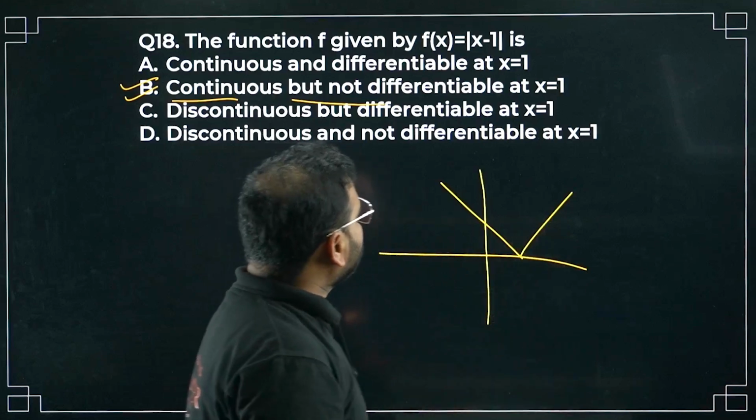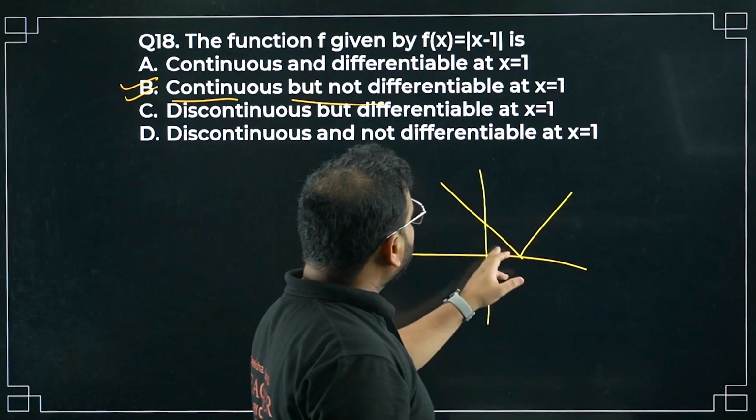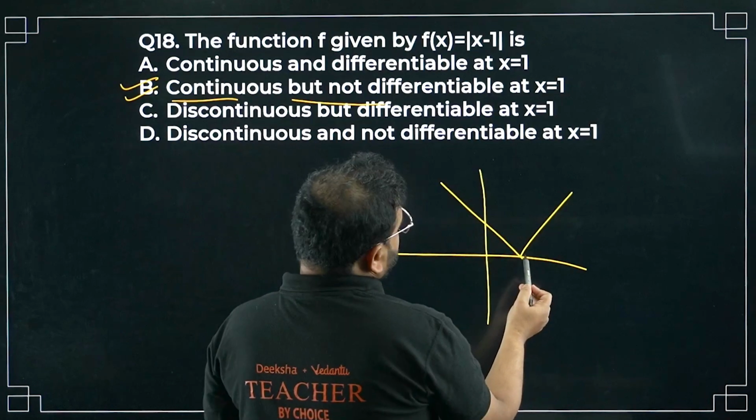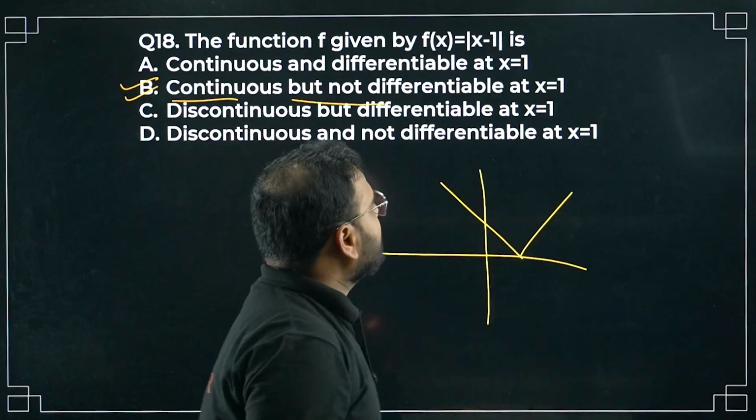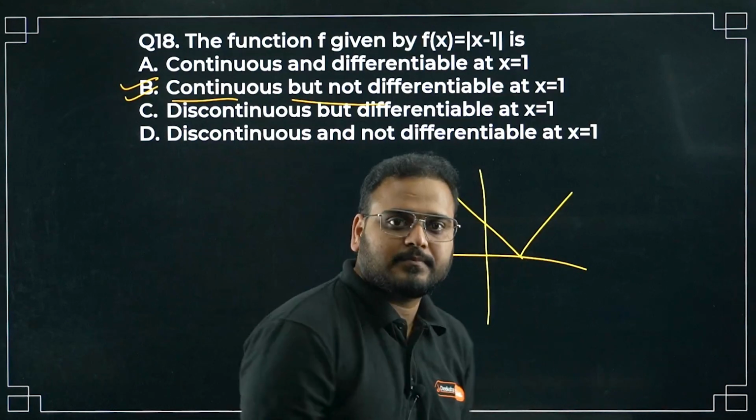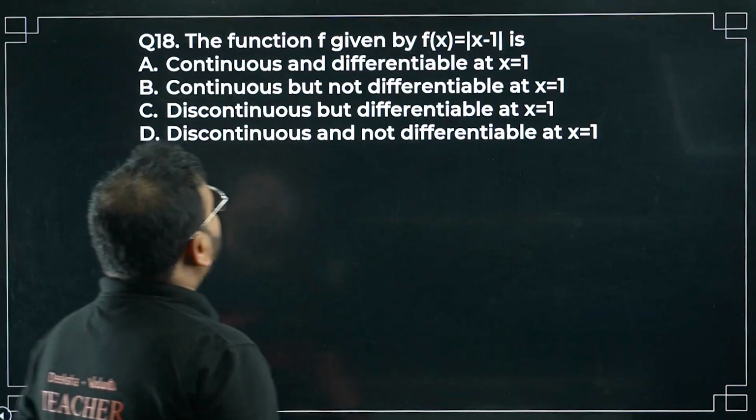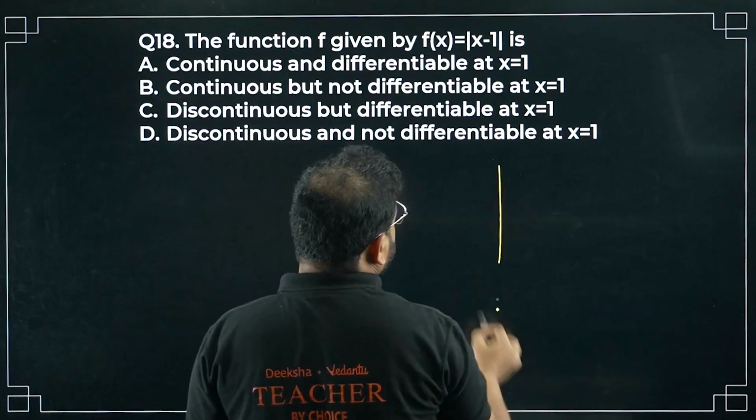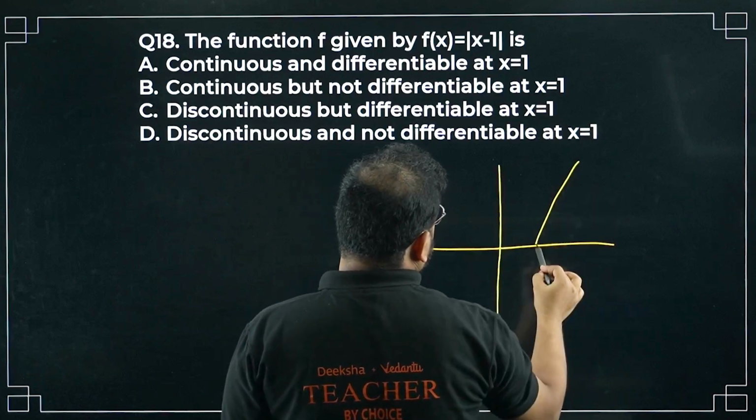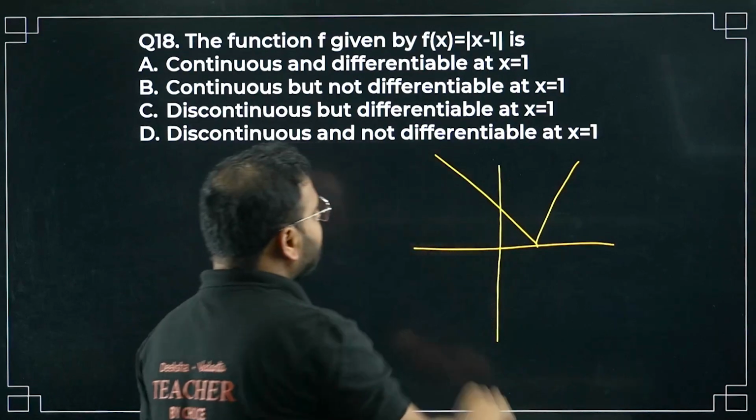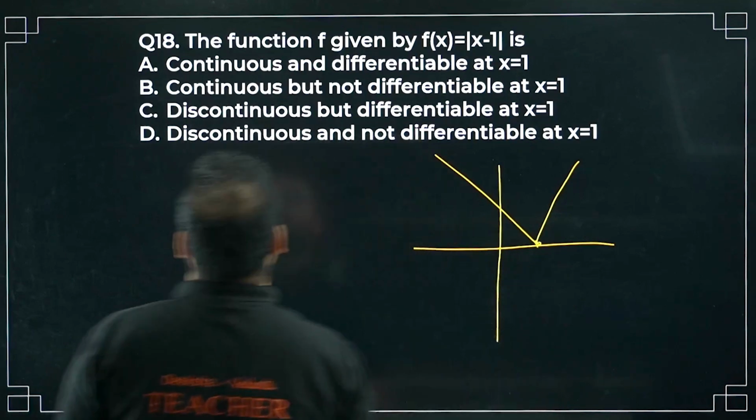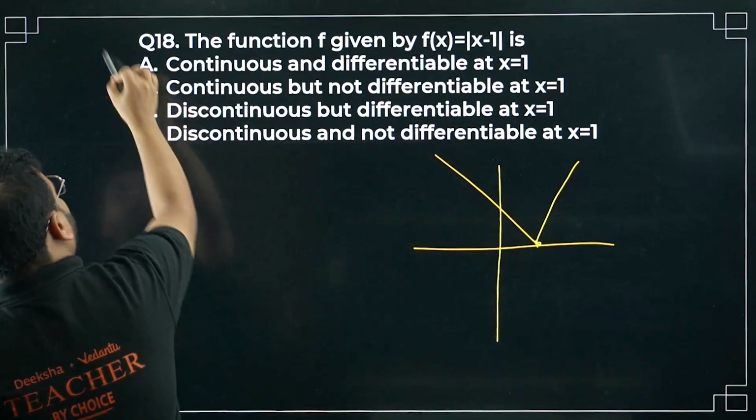So when you do this, what are you getting? When you put x as 0, you'll get plus 1. Have a look. The function f given by mod x minus 1. The graph is this, right? What you'll have is continuous but not differentiable. This point will be not differentiable, sir. So continuous but not differentiable. Option is B.